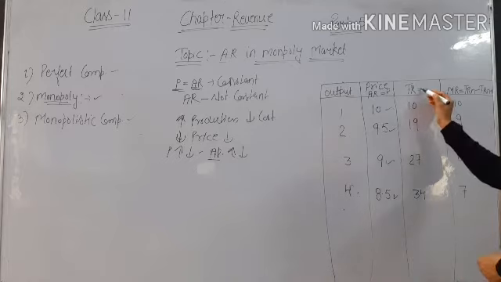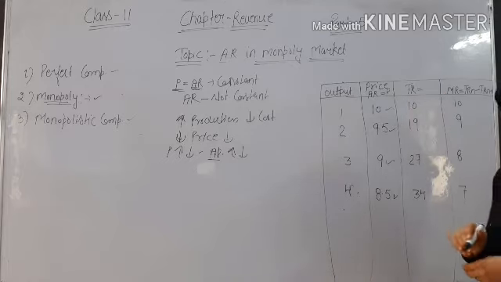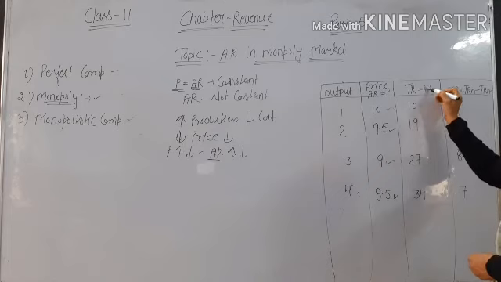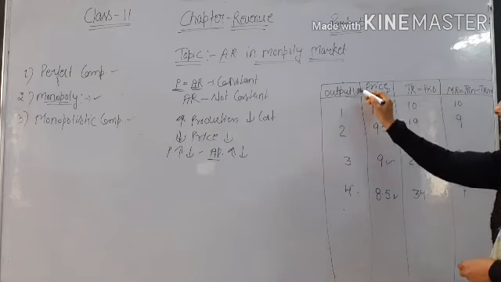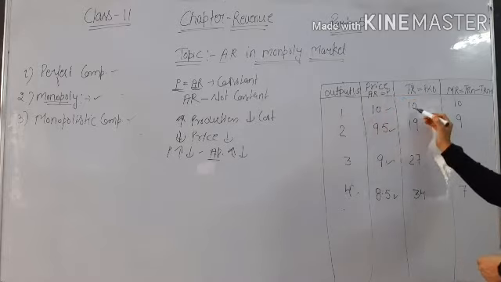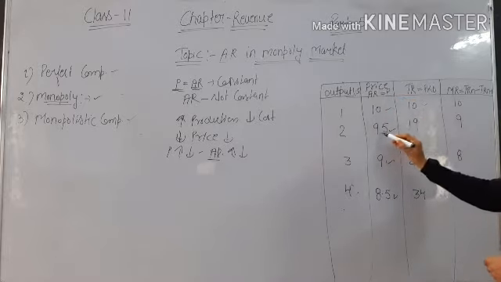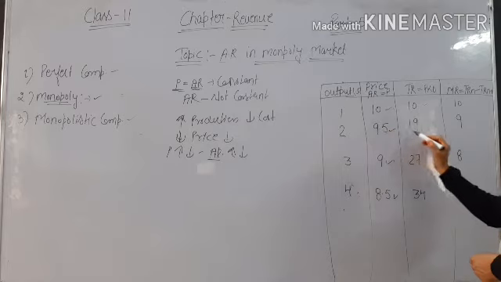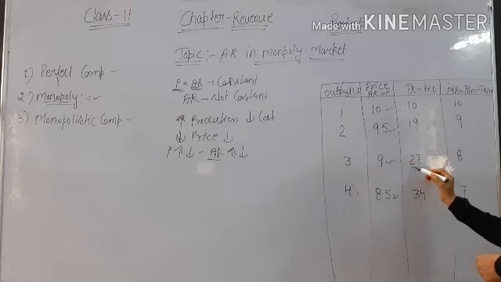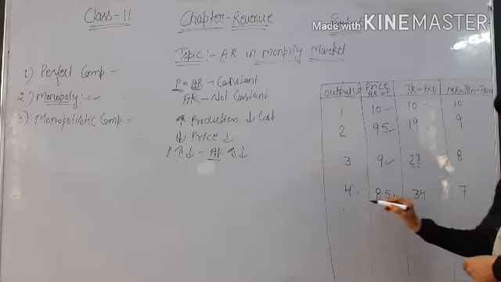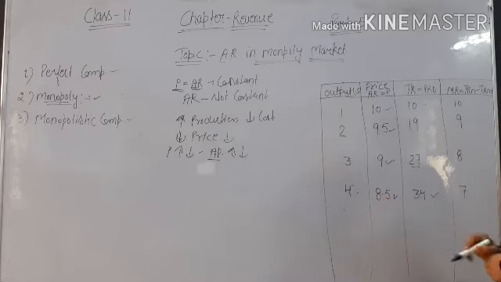So TR, what is the formula for calculating TR? That is P into Q. Q means output and P is the price. First is 10. 9.5 into 2 is equal to 19. 9 into 3 is equal to 27. And 8.5 into 4 is equal to 34.